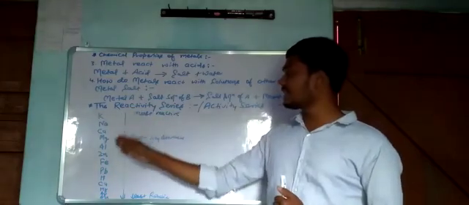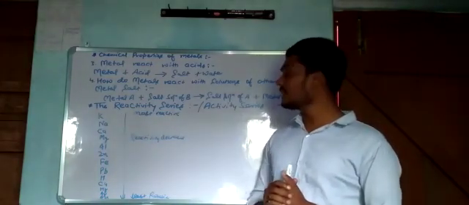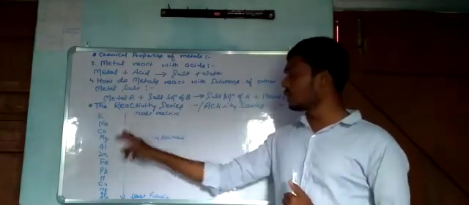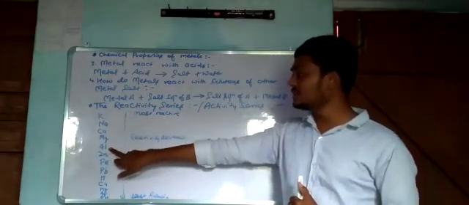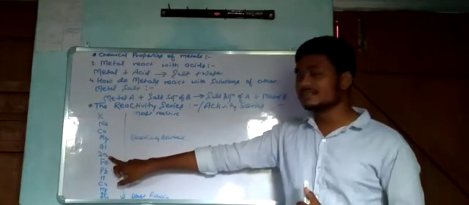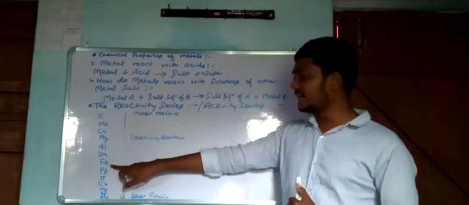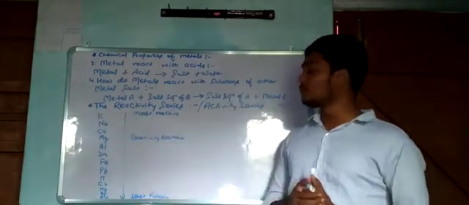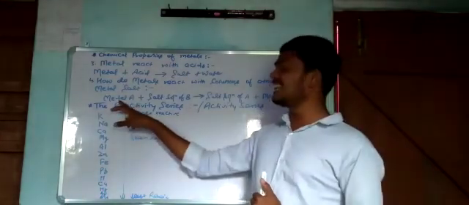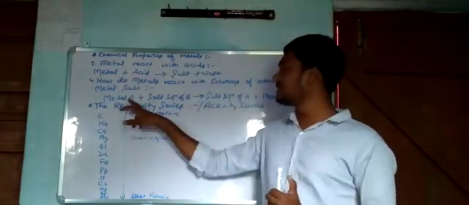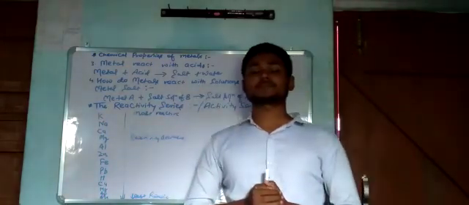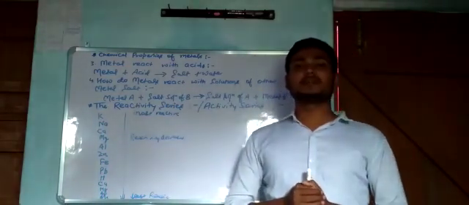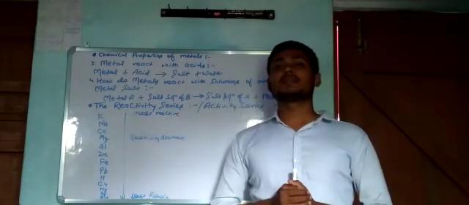So this reactivity series is given in decreasing order. Means aluminum is more reactive than zinc. Zinc is more reactive than iron. Okay, like this way. So more reactive element or more reactive metal always displaces less reactive metals during reaction.